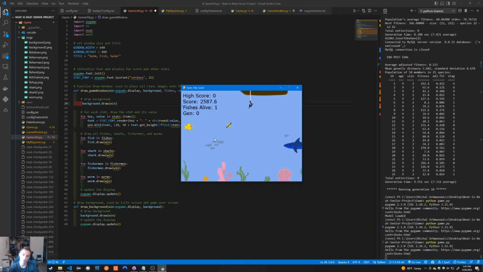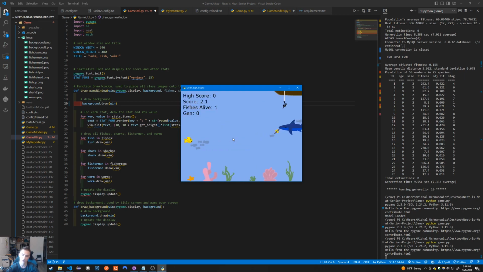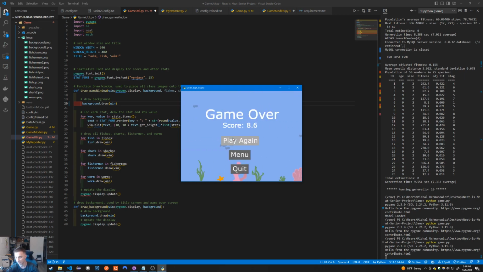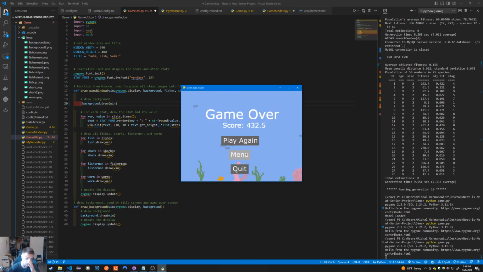But within the game, you're tasked with going as far as you can while obtaining worms, and these worms give you points. Going as far as you can gives you points. You get points just for being alive, and you also get points for passing sharks and not colliding with them. If you collide with a shark, the game ends. If you fall off screen, the game ends. If you hit the fisherman or his hook or his boat, then the game ends. So realistically, all you have to do is stay alive and gather worms. It's a pretty simple game.